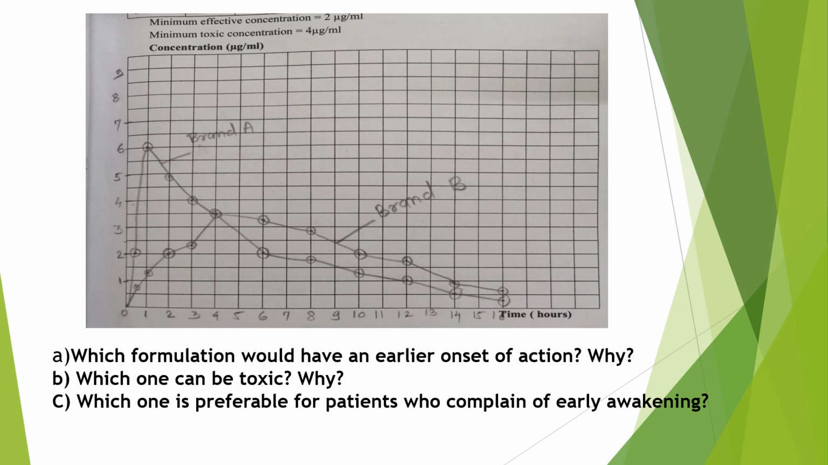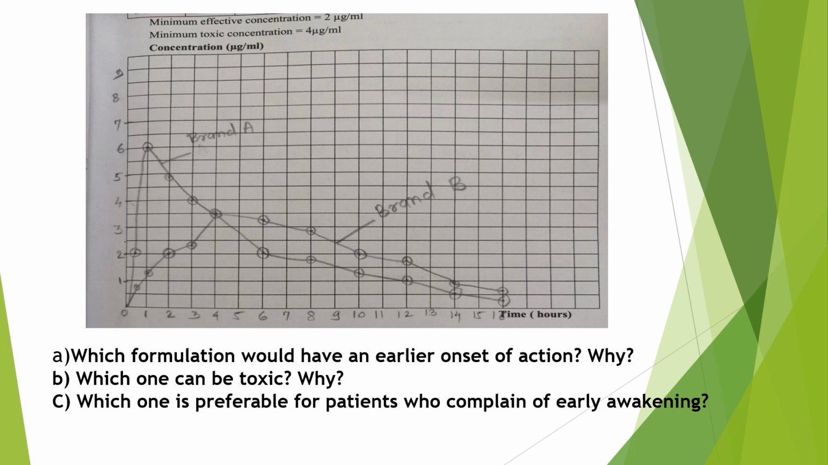Okay, formulation A can be toxic because it achieved plasma concentration 6 microgram per ml, which is higher than minimum toxic concentration, while brand B achieved plasma concentration 3.5 microgram per ml, which is within the therapeutic range.